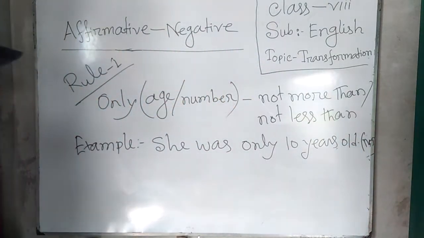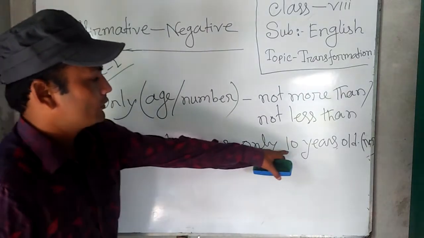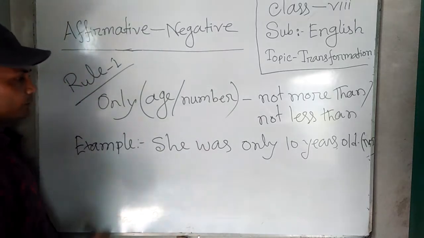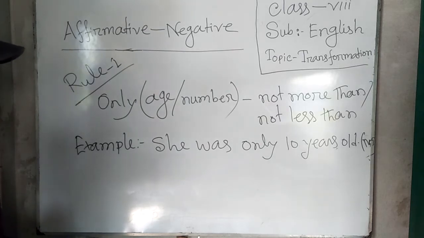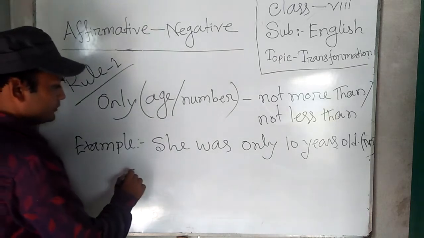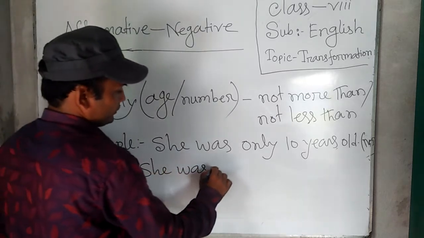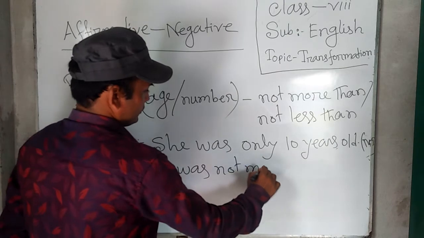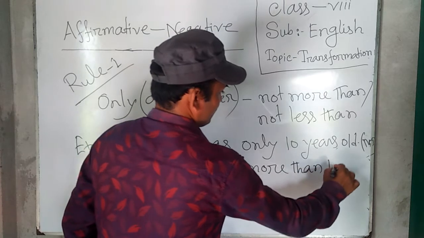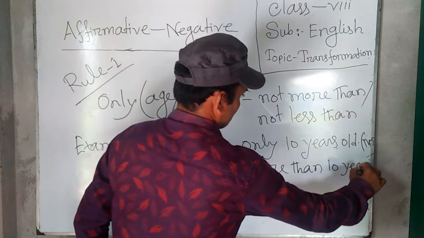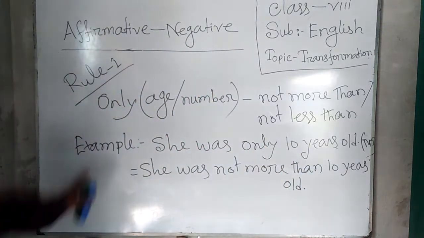Dear students, in this affirmative sentence there is only with age. So we have to change only by using not more than or not less than for a negative sentence. She was not more than 10 years old. Okay, is it clear?